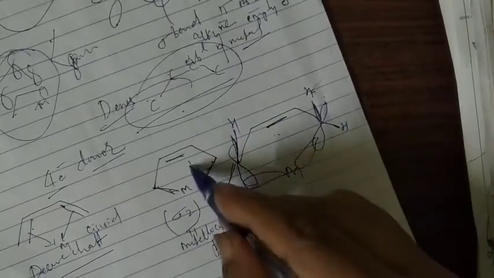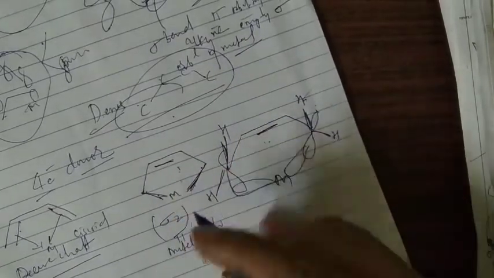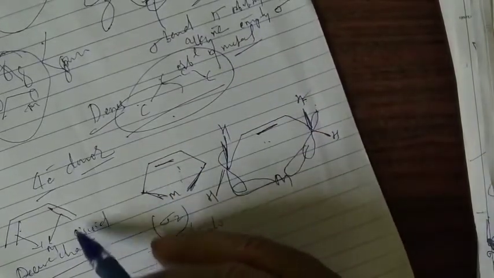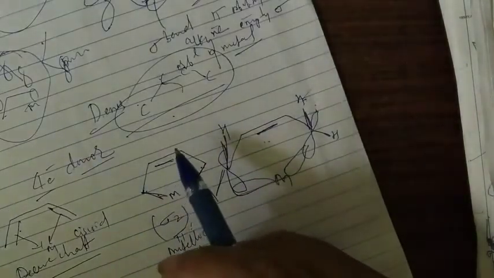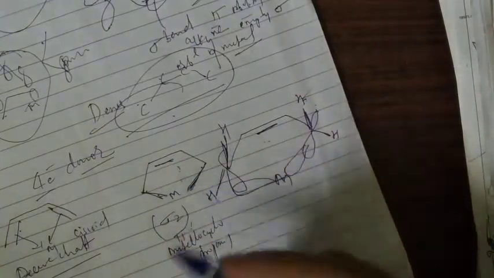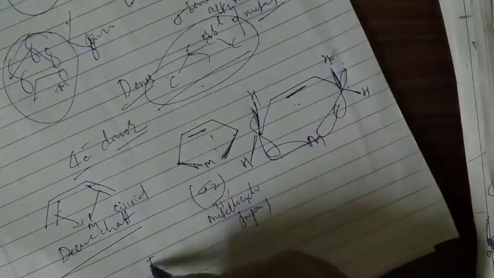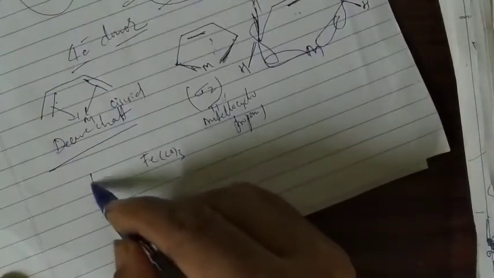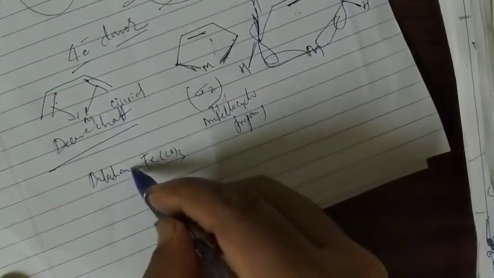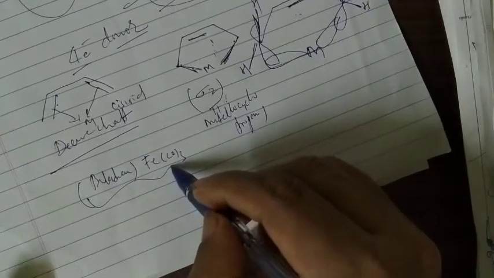Okay, so this type of bonding, the metallocyclopropane type, is very rarely shown in the pure form, like in butadiene. Some complexes show something intermediate between the two. For example, if you see butadiene iron tricarbonyl, butadiene Fe(CO)3, this complex has an intermediate character between these two.